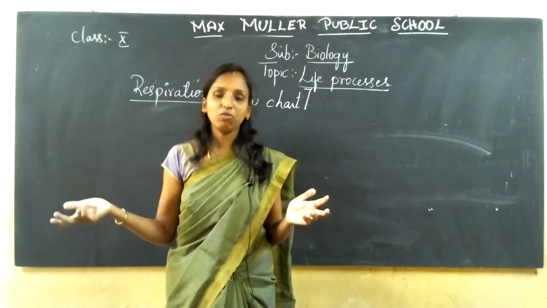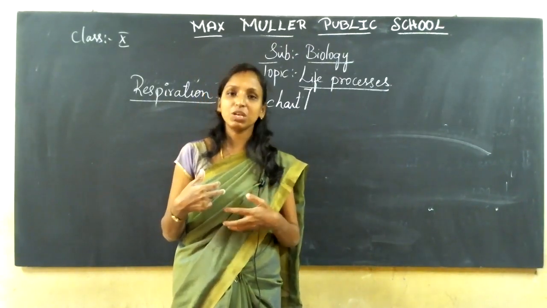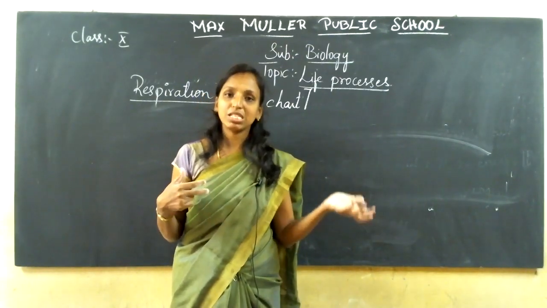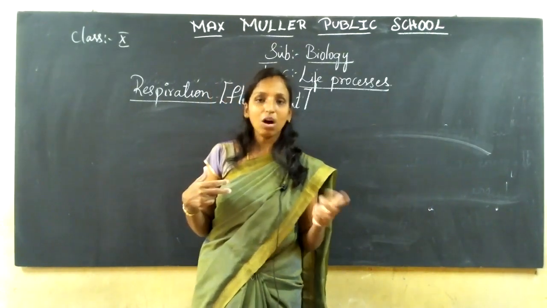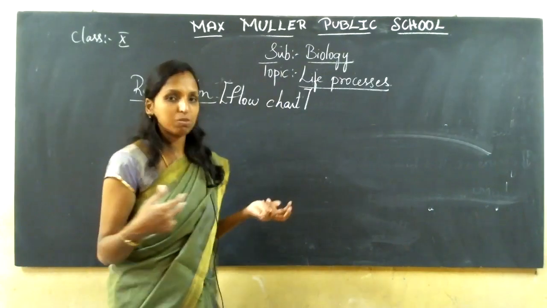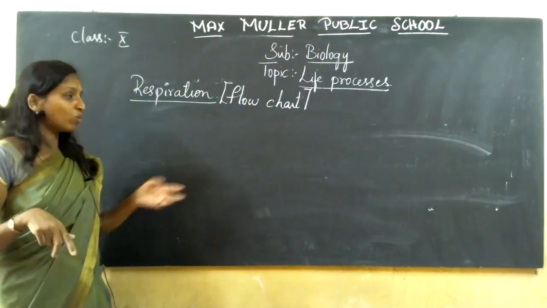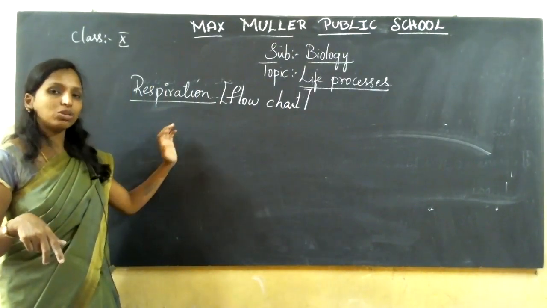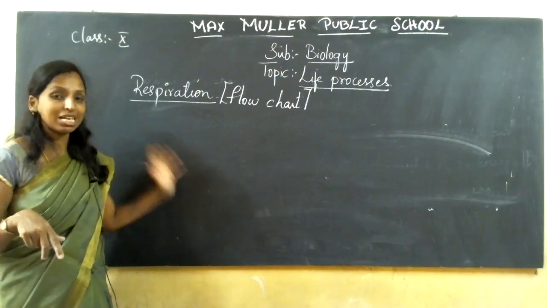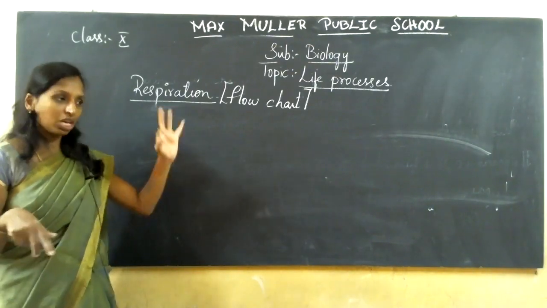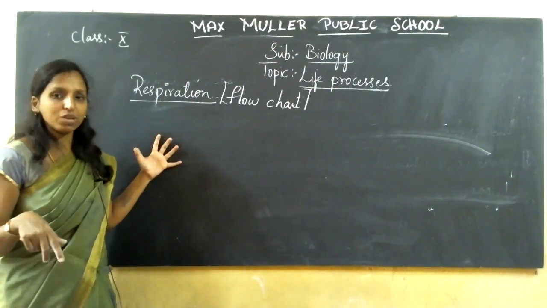And what is the example for aerobic respiration? Human beings are a very good example of aerobic respiration. Anaerobic respiration takes place in yeast cells and worms, earthworms, where anaerobic respiration takes place. So this is the difference you can write. Or you may have one more question: draw a flow chart to show how respiration, meaning breakdown of glucose molecules, takes place in the body. So 3 questions can be answered by a simple chart which I told you right now.